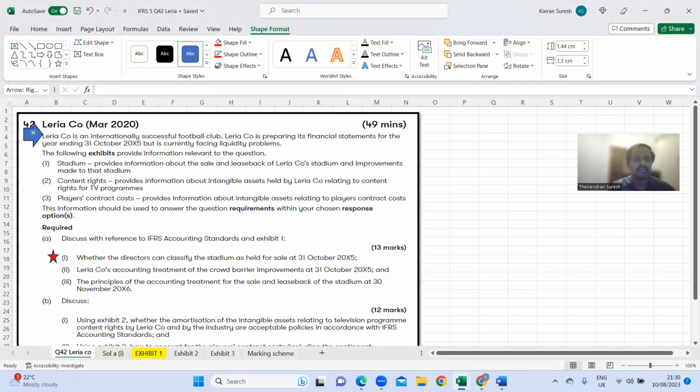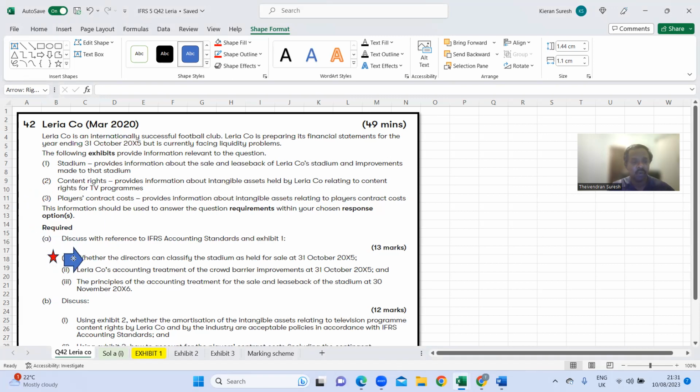This Leria company is an internationally successful football club, and it is preparing its financial statements for the year ended 31st October 2015. So we are currently at 31st October 2015, the year end, but the company is facing liquidity problems. They have mentioned a few points, but this information should be used to answer the question requirements within your chosen response options.